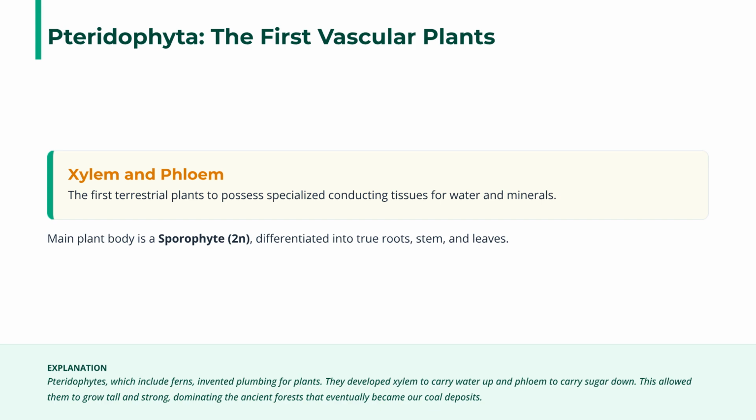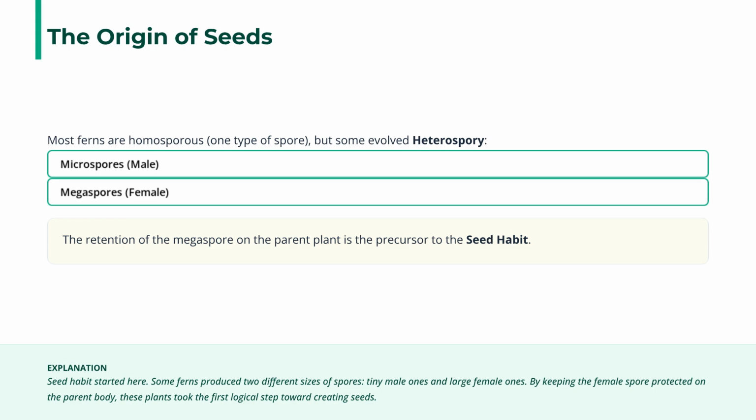Pteridophytes, the first vascular plants, developed xylem and phloem for conduction. The main plant body is a sporophyte, 2N, differentiated into true roots, stem, and leaves, allowing them to grow tall. Most ferns are homosporous, producing one type of spore. However, the evolution of heterospory, which produces microspores and megaspores, led to the retention of the megaspore and was the precursor to the seed habit.